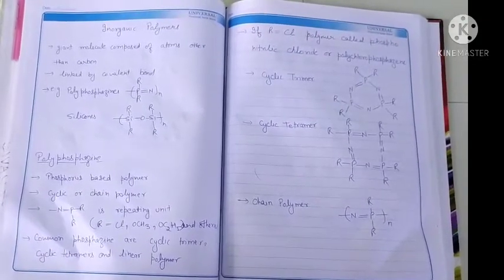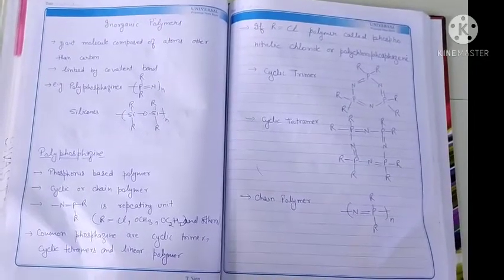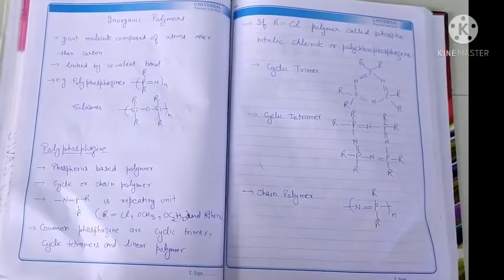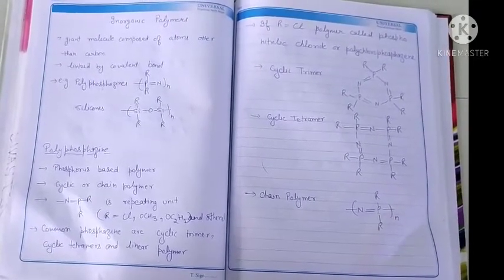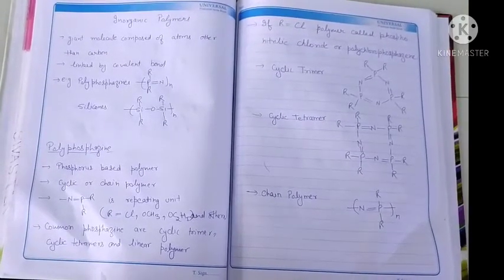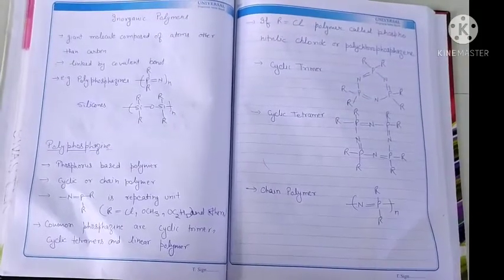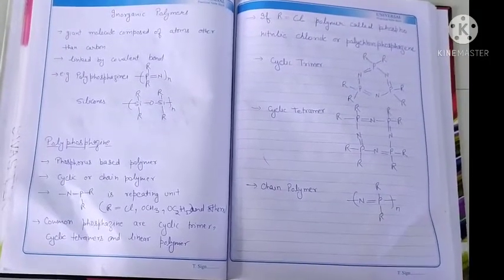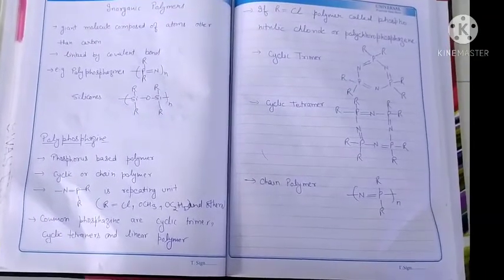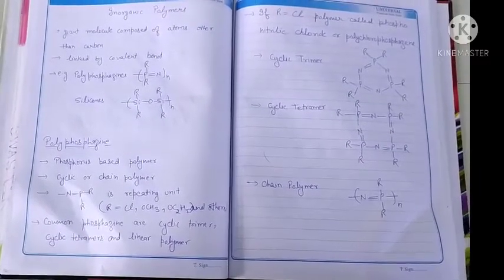Polymer may be organic or inorganic. In an organic polymer, the main chain of the polymer is made up of carbon atoms, but in an inorganic polymer, the main chain is made up of atoms other than carbon. It may be phosphorus, it may be silicon. In polyphosphazine, the main chain is made up of phosphorus and nitrogen atoms. So it is a phosphorus based polymer. It may be a cyclic or a chain polymer.